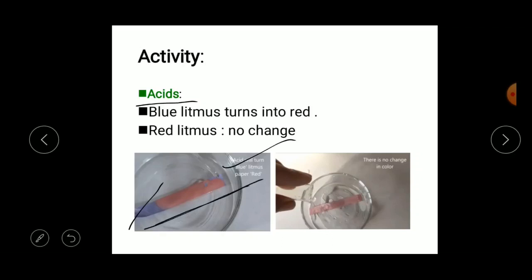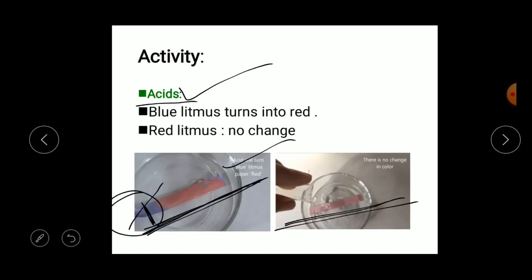Here you can see this is a blue litmus paper, right? It is turning its color into the red. So blue litmus paper turns into red in acids. Okay, next, what about the red litmus paper? This is about the blue litmus paper, right? This is about the red litmus paper. Red litmus paper shows no change.